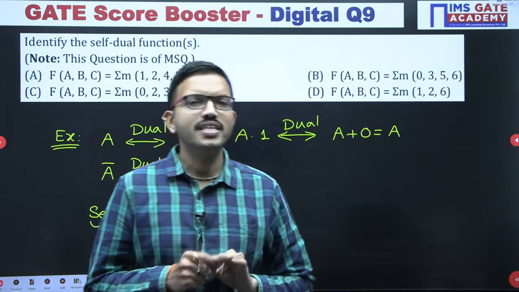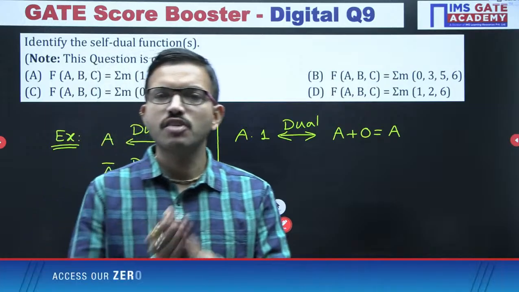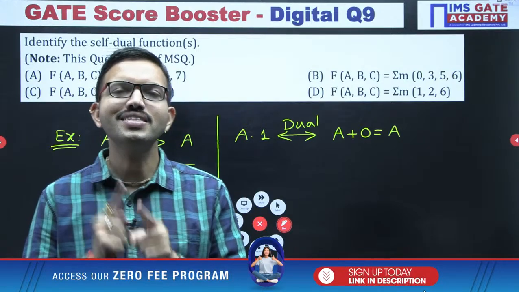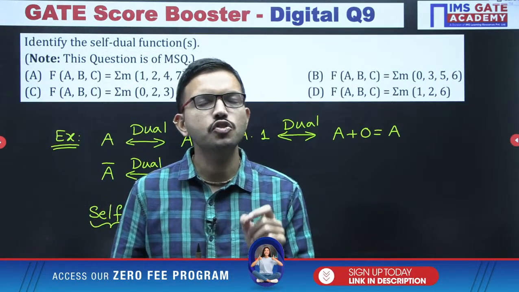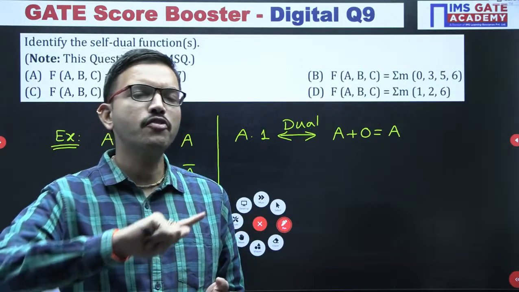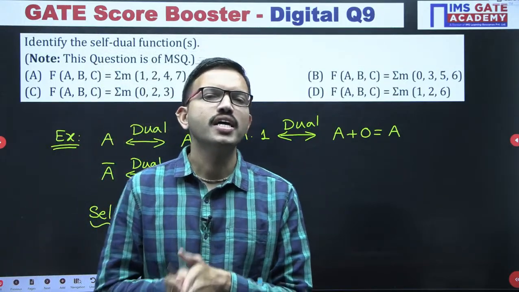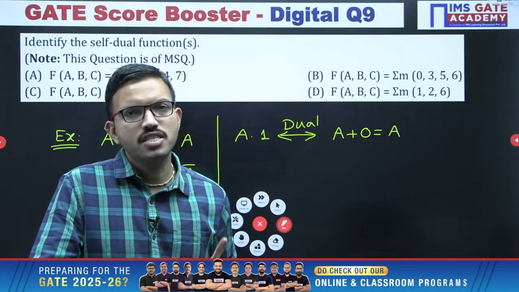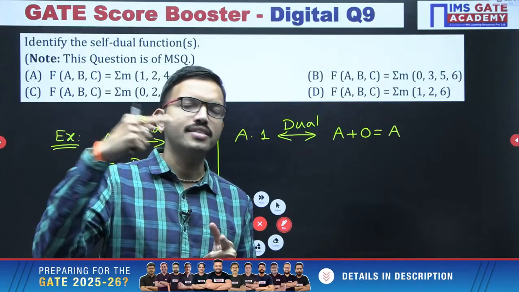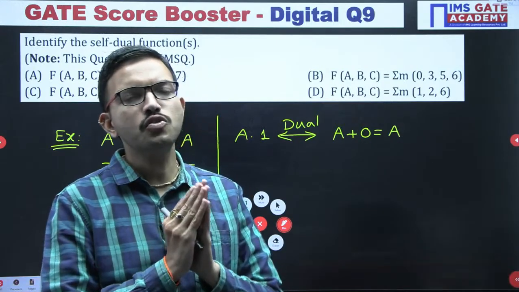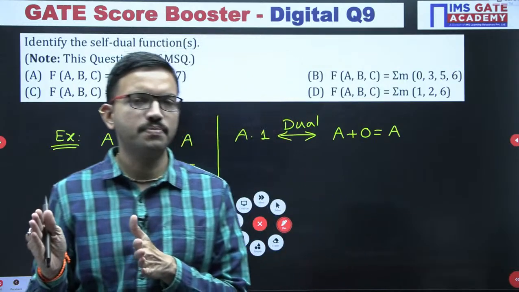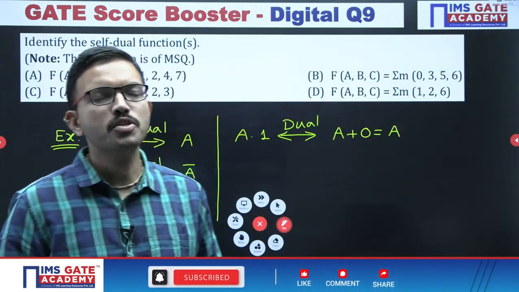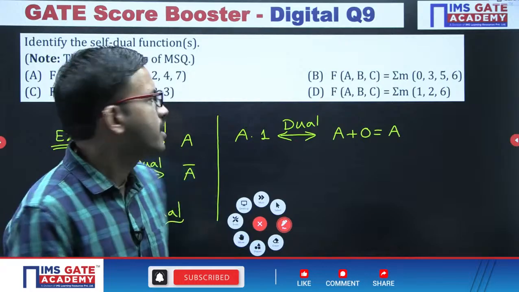But even when you are applying that logic, as I mentioned earlier, even though in the majority of cases the original function and dual function are different, in a few cases you are getting the same. That is the reason, even if they are asking you to find out the dual of one function, before blindly following the conventional approach, whatever 2 conditions I am going to discuss, if those 2 conditions are satisfied, the original function and dual function both are the same. No need to apply the regular conventional approach for dual. If the 2 conditions are not satisfied, then definitely you have to follow your conventional approach in order to find the corresponding dual. Okay, right.